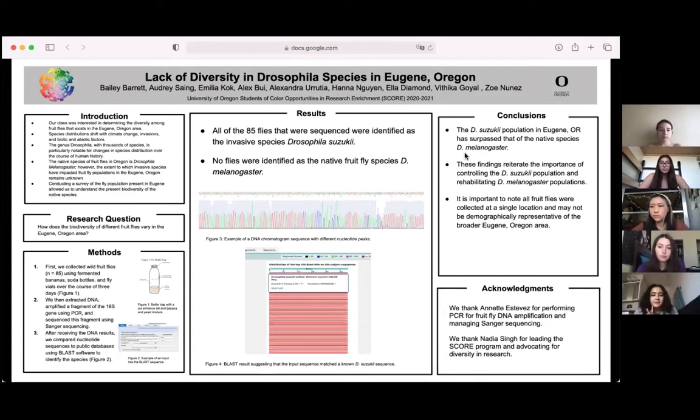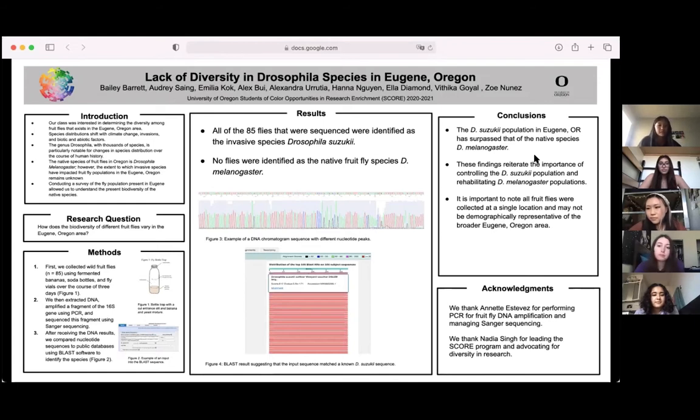The goal of this experiment was to understand the biodiversity of the fruit fly population present in Eugene, Oregon. Our research was guided by the question, how does biodiversity of different fruit flies vary in the Eugene, Oregon area? To do this, we collected 85 wild fruit flies using fermented bananas, soda bottles, and fly vials.